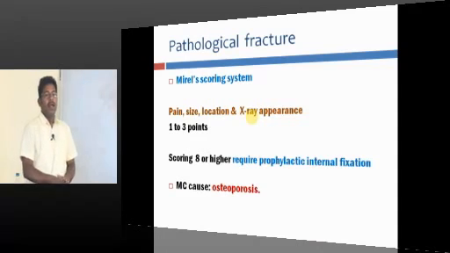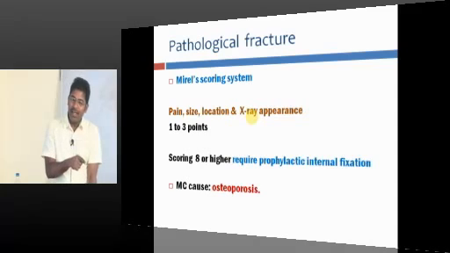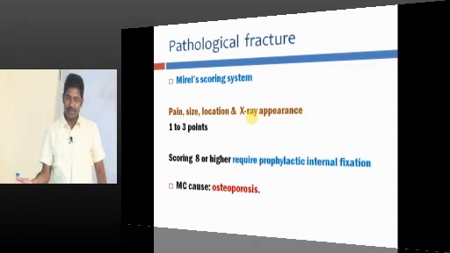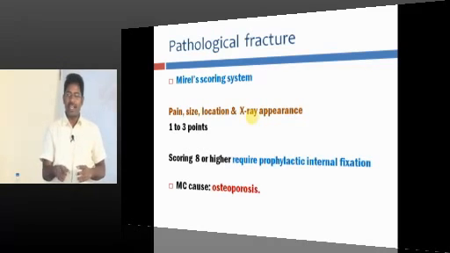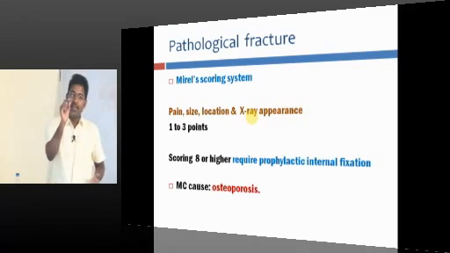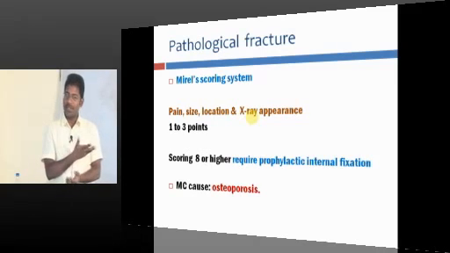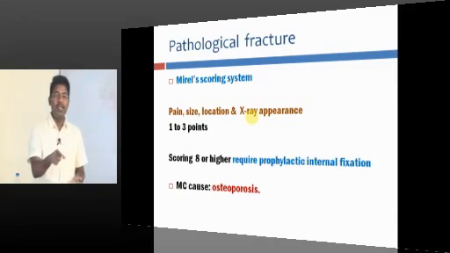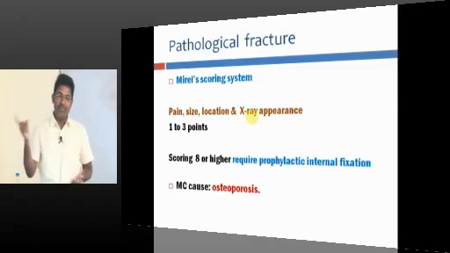Okay, the patient is having a tumor here. You know that the tumor will compromise the strength, and the patient may have a pathological fracture in future. How do you warn the patient that you are going to get a fracture one day? The lesion may be small, the lesion may be bigger. A smaller lesion may not produce a pathological fracture, but it is your duty to warn the patient that the patient may get a pathological fracture in future.